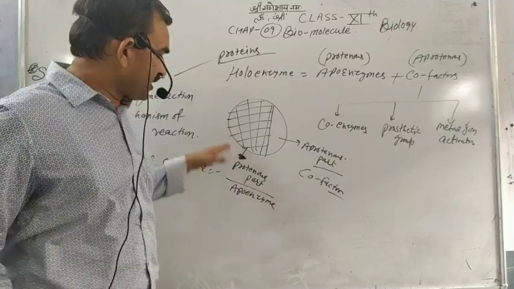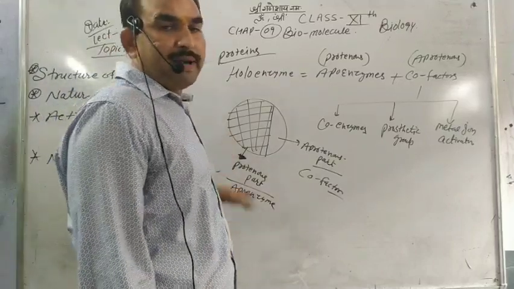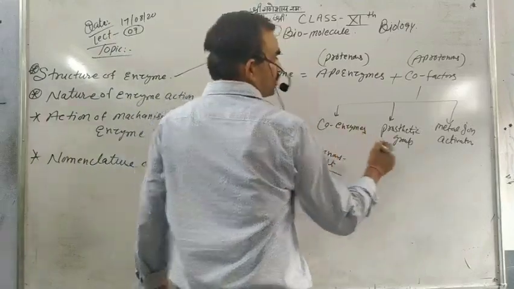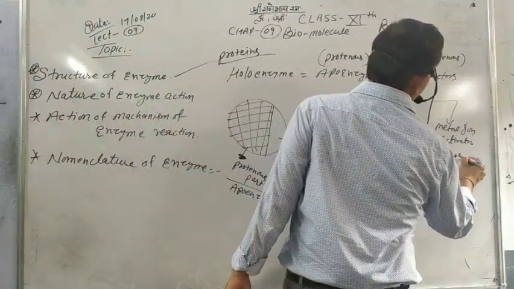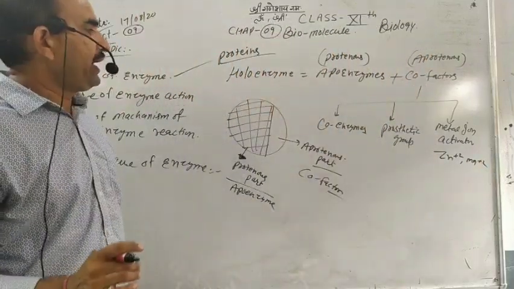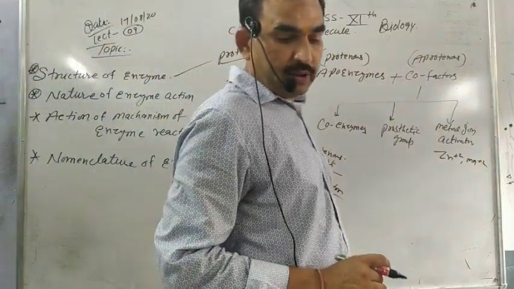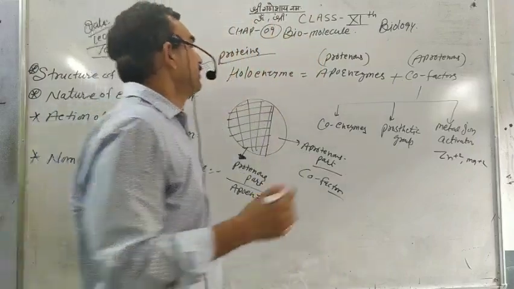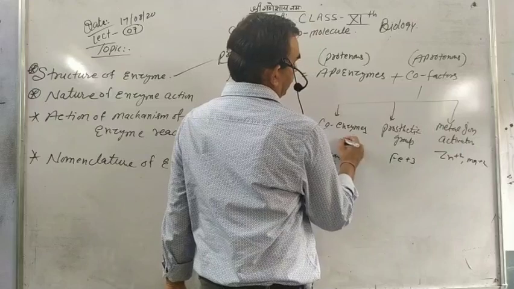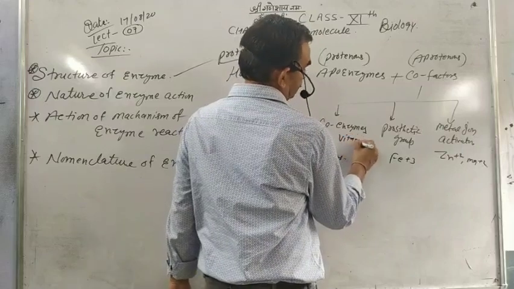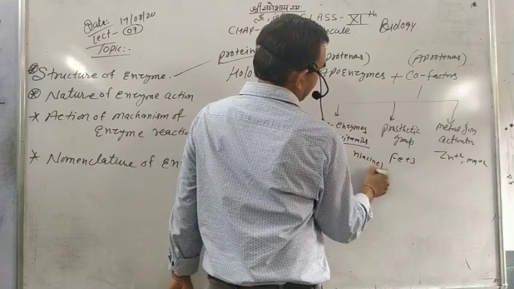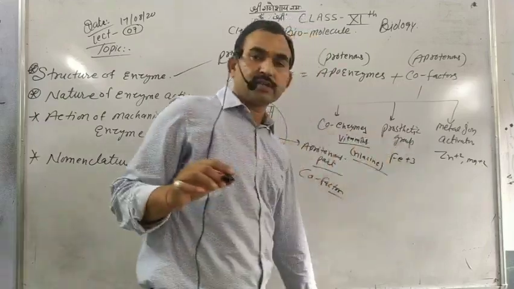So the proteinous part is called apoenzyme. The metal ion activators may be zinc or Mg, like zinc plus 2, Mg plus 2. The prosthetic group may be like Fe plus 3. Coenzymes can be vitamins, like niacin, and many others.